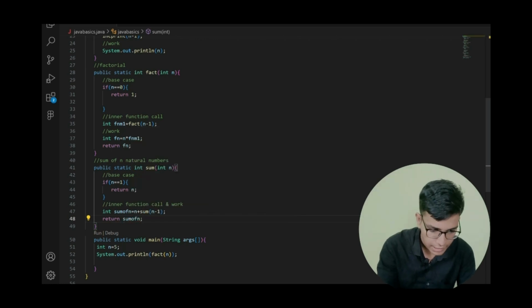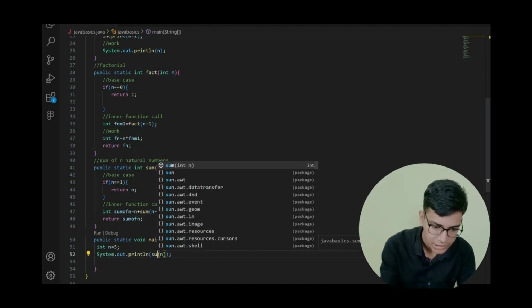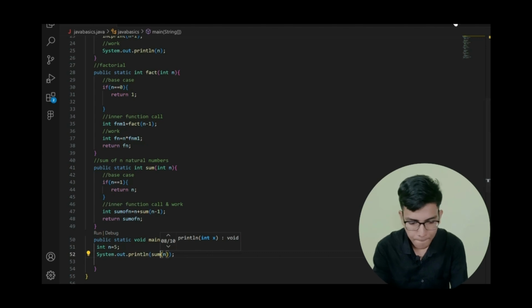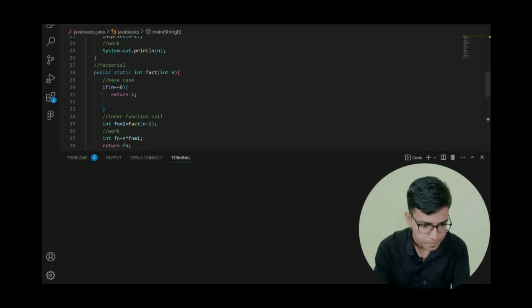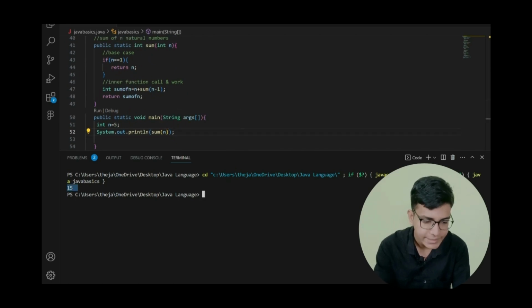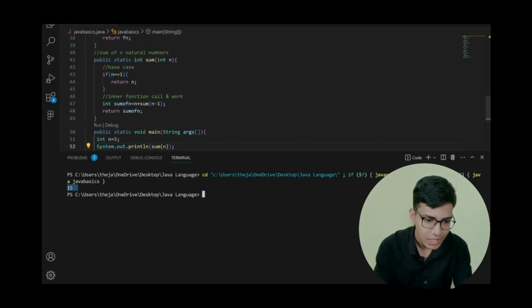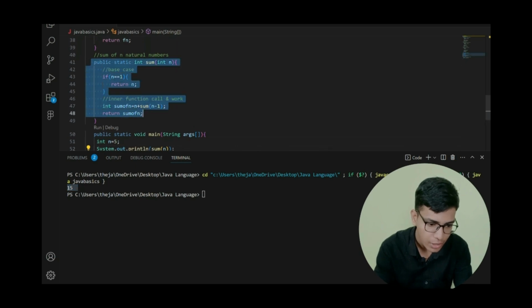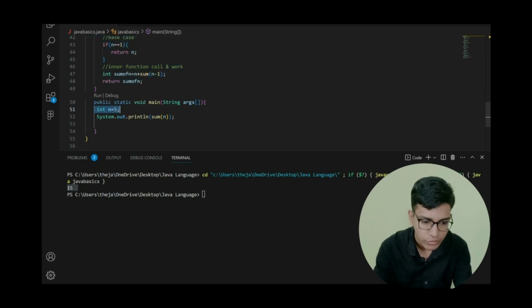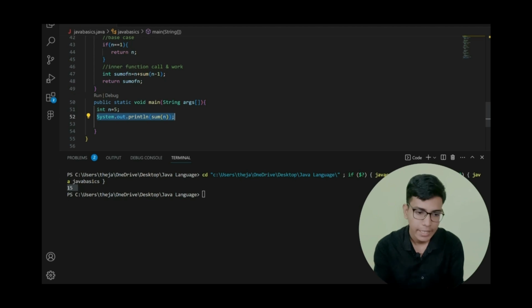After it, finally return sum of n. That's all. Right, here I am passing n is equals to 5, and I am printing whatever the value returned by my sum function. That's all. Now let me save this thing and run. So you can see that I got my output as 15. So this is my function to calculate the sum of n natural numbers, and here in the main program I am passing n is equals to 5. After that I am printing whatever the sum value that got returned by my sum function. I hope you have understood the logic and the working.